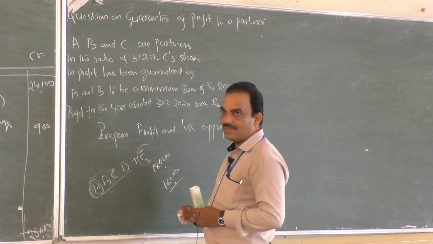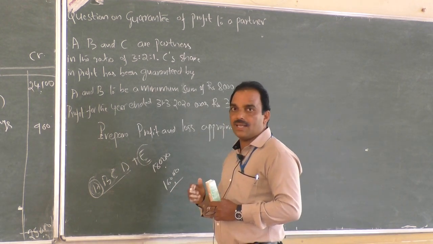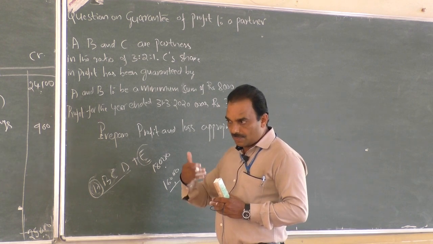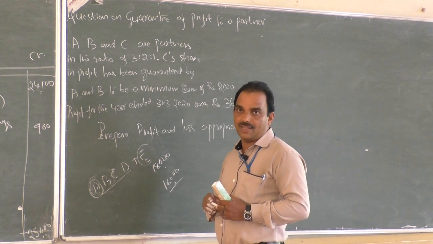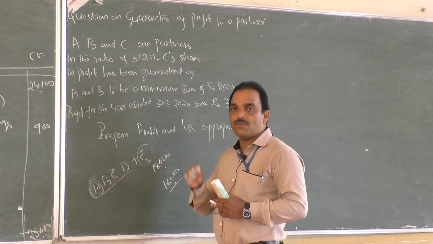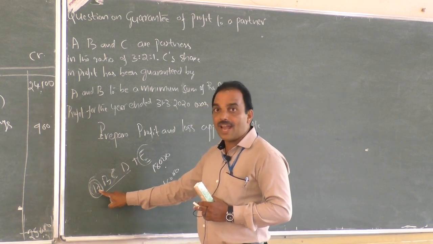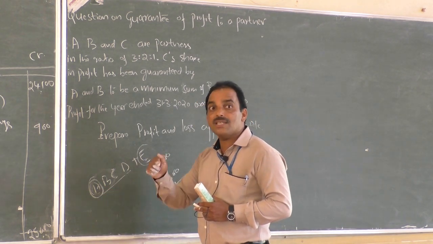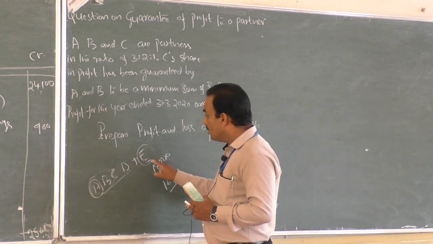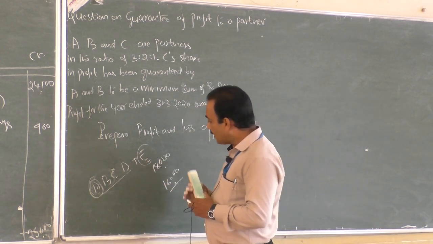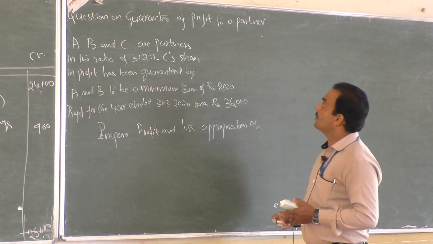Oh God, his share is only 16,000. That means a 2,000 shortage. Though there is a shortage of rupees 2,000, that should be cut off from the account of Mr. A because he promised. Cut 2,000 from A and give it like this. Under that principle we have to work out a profit and loss appropriation account.